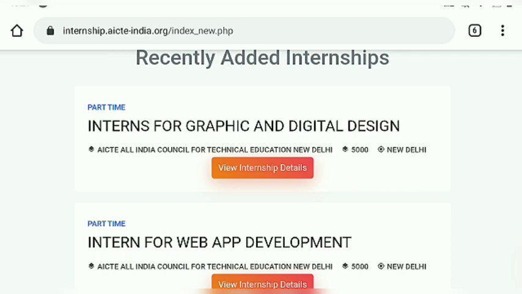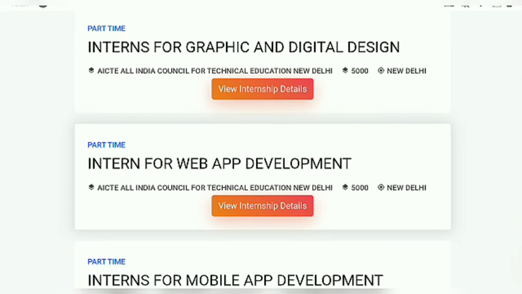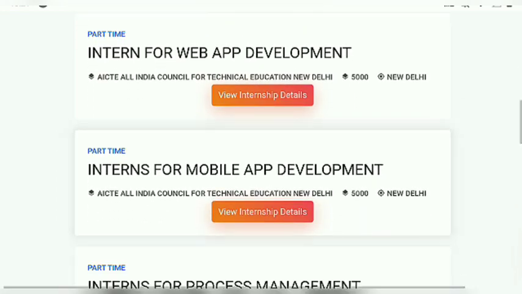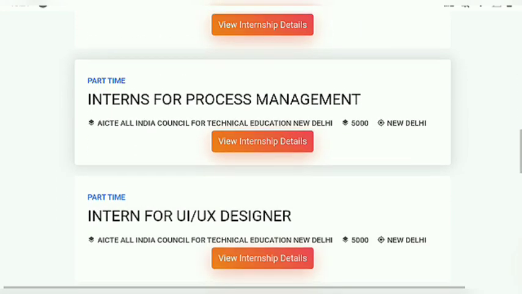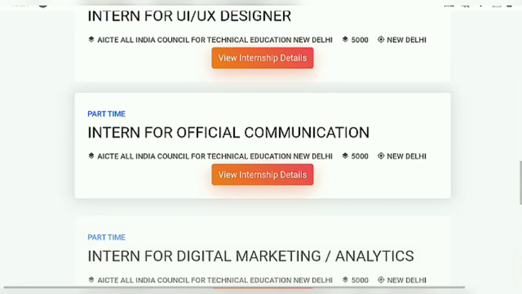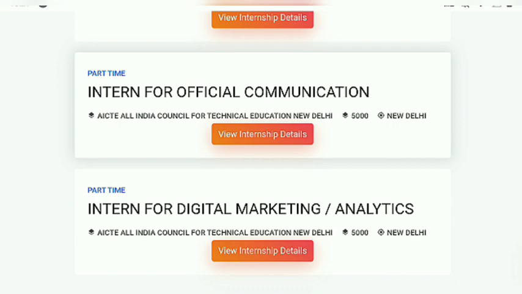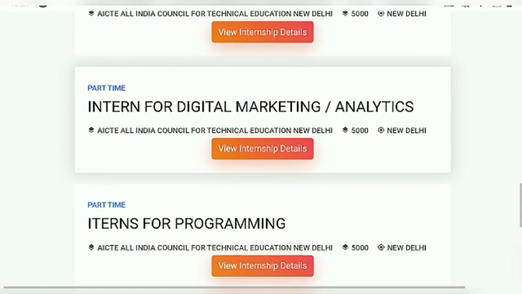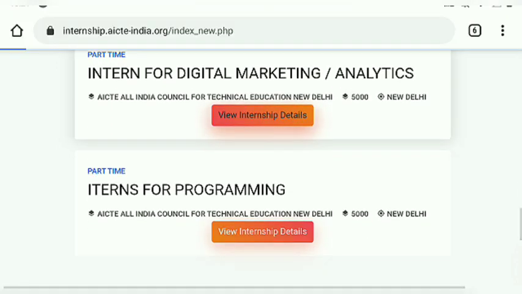And here is the internship of web app development. And next is mobile app development. And here is process management. Here, UI and UX designer. And this is the internship of official communication. And this is a very demanding internship for digital marketing analytics.